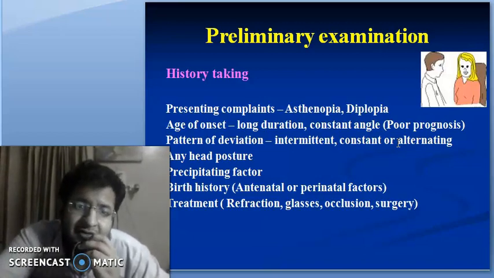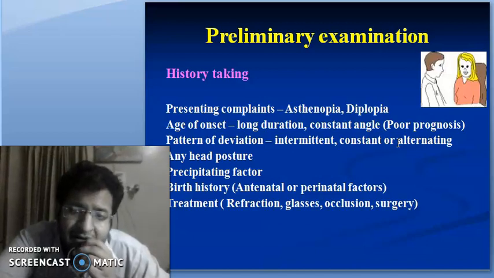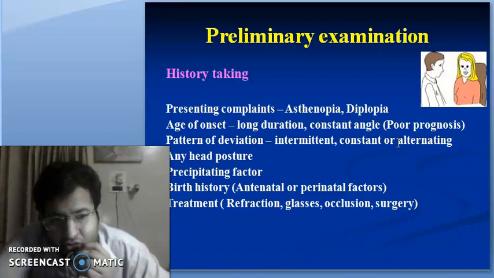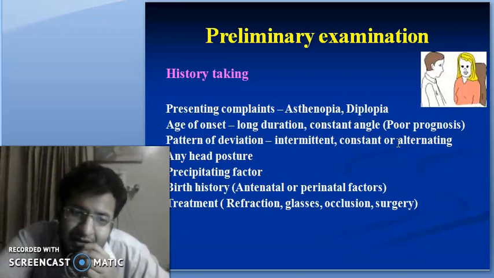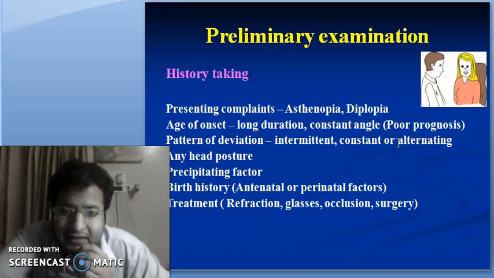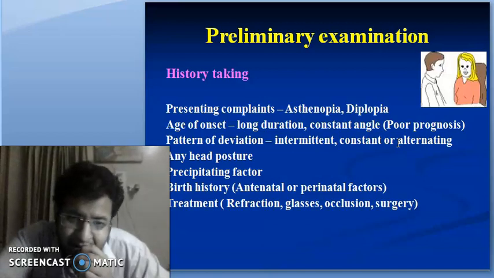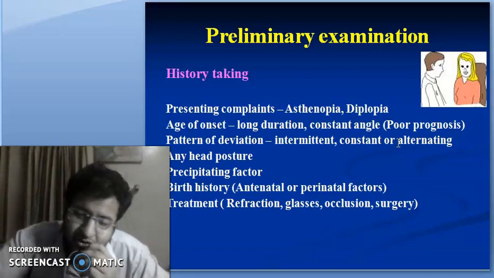What is the pattern of deviation we have to look at, whether it is intermittent, that is, appears sometimes when the eye is fatigued, whether it is constant or it is alternating. We have to look for any change in the head posture of the patient. We have to look at the old photographs of the patient to see the change in the head posture. We have to see if there are any precipitating factors which precipitate this strabismus. We also have to ask about the antenatal history and the perinatal factors of the child. We have to see what treatment has already been given, whether refraction has been suggested, glasses, any occlusion or patching has been given, or surgery has been done.